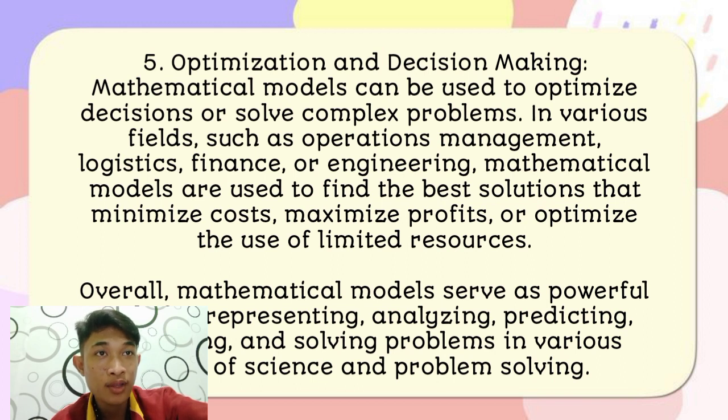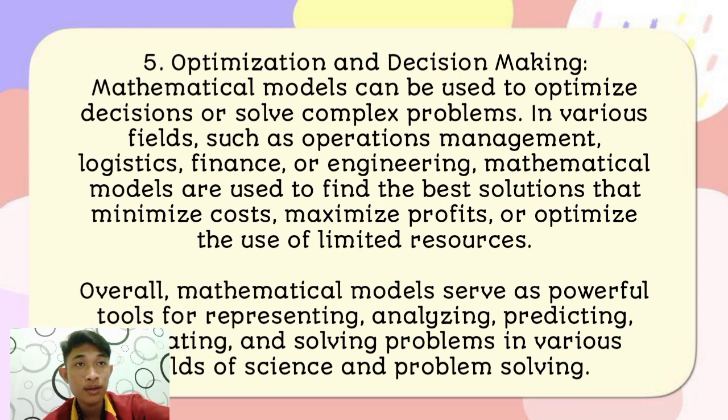Mathematical models are used to find the best solutions that minimize costs, maximize profits, or optimize the use of limited resources. Overall, mathematical models serve as powerful tools for representing, analyzing, predicting, validating, and solving problems in various fields of science and problem solving.